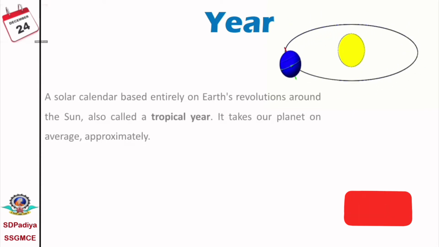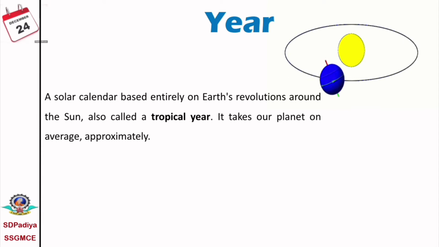We know in our solar system lots of planets move around. In this, our earth also moves around the sun, and the time duration required to complete one cycle around the sun, that we call a year. Therefore, the calendar is based on the duration required to complete one cycle of the earth around the sun. Therefore, this calendar is also called a solar calendar. A solar calendar is based entirely on the earth's revolutions.